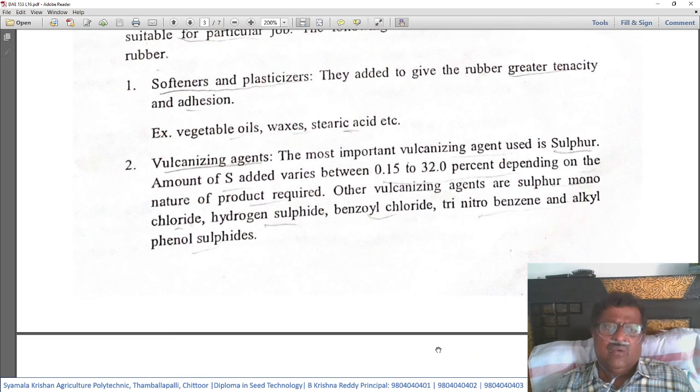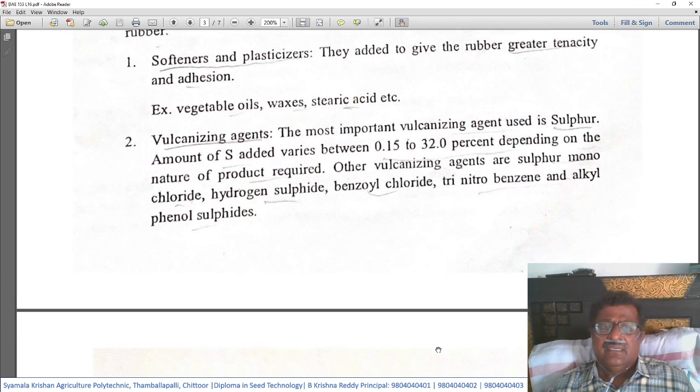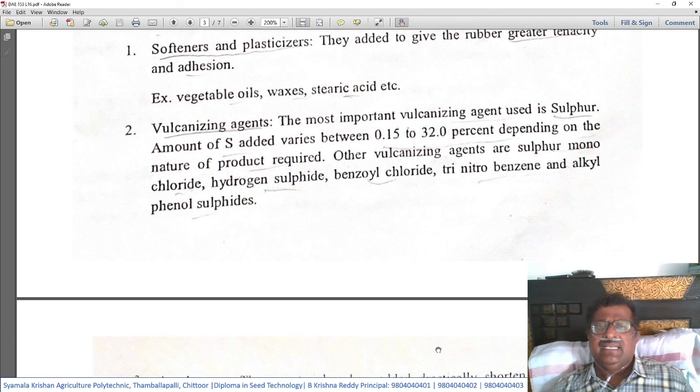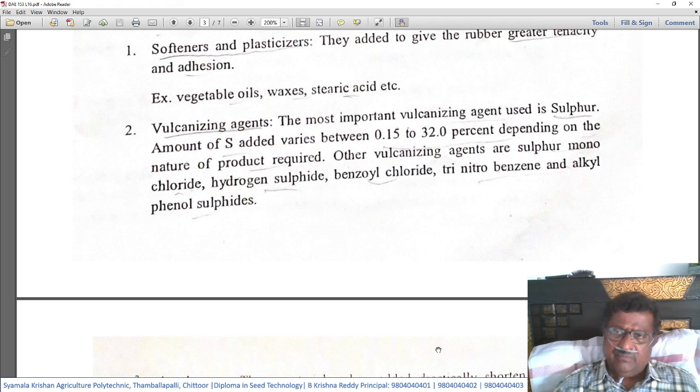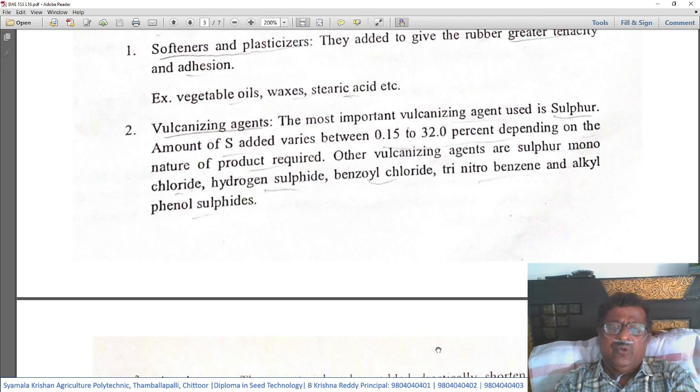Second, vulcanizing agents. The most important vulcanizing agent used is sulfur. So natural raw rubber or artificial raw rubbers, when they need to be used efficiently, need to undergo a process called vulcanization, and the materials used are called vulcanizing agents.